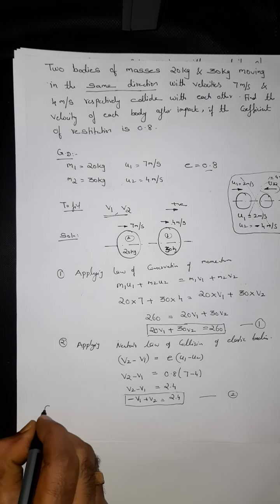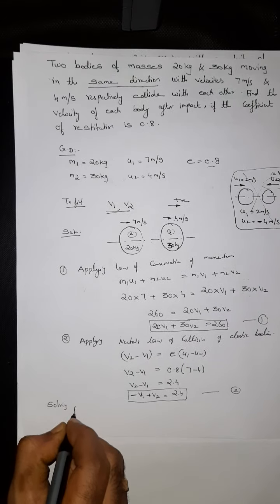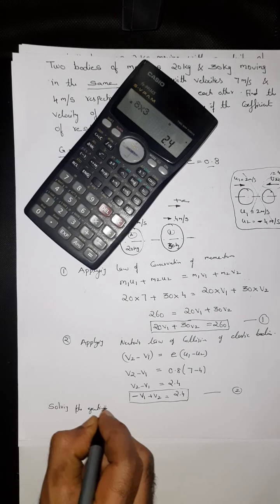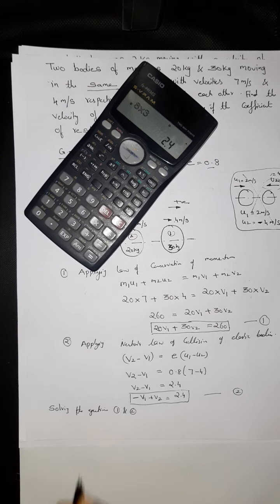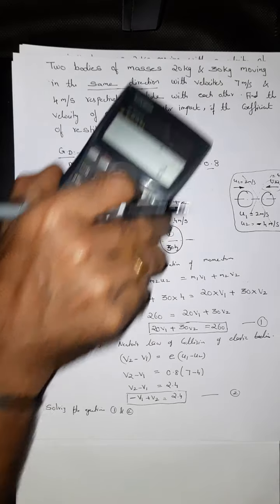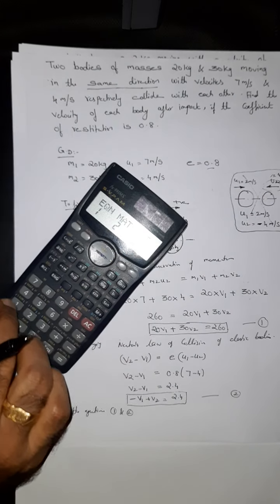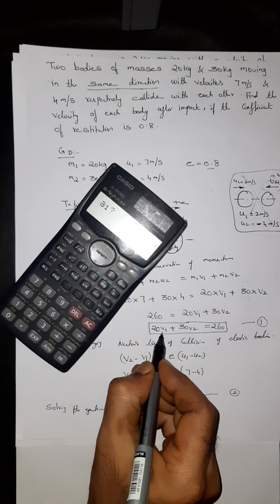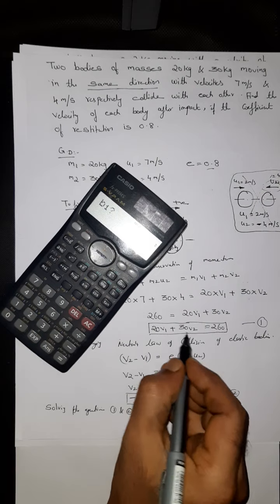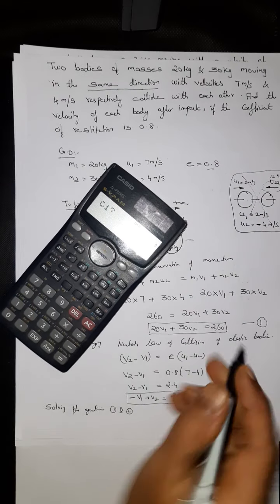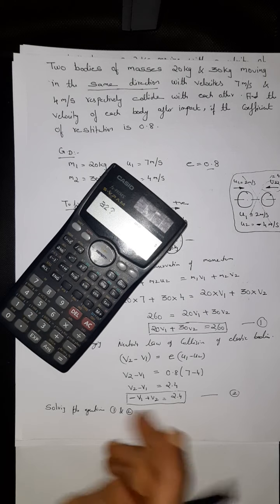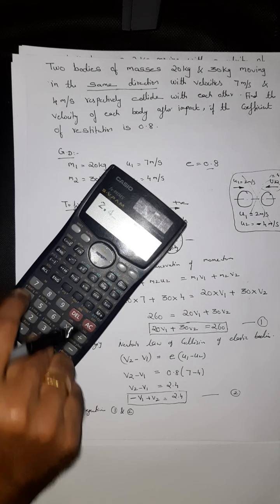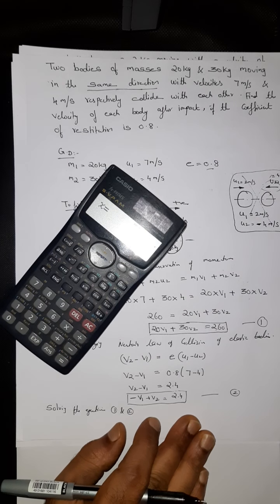Now I'm going to solve equations 1 and 2. Let me change to the standard equation format. Two unknowns, so v2 and v1, right? a1 is 20, b1 is 30, c1 is 260. a2 is minus 1, b2 is 1, and c2 is 2.4. So which is 3.76.